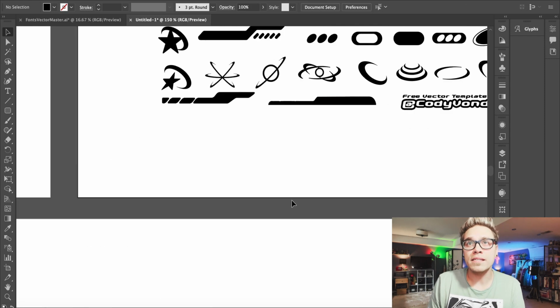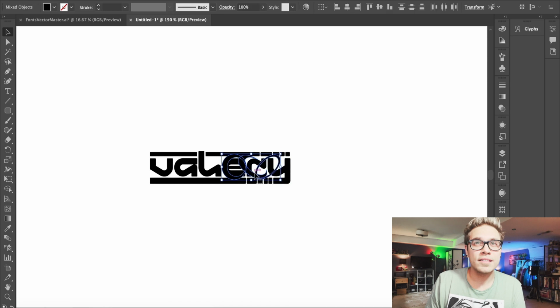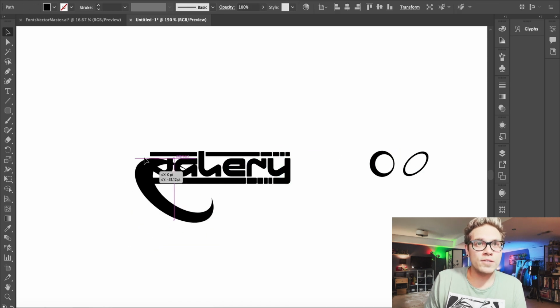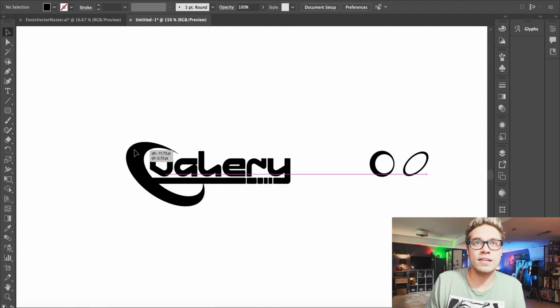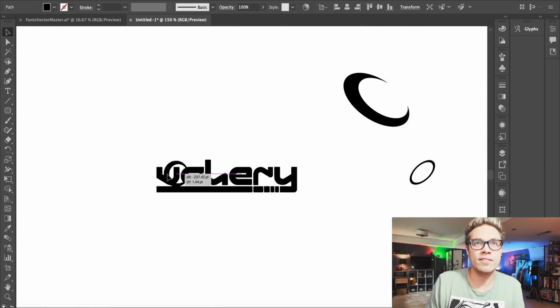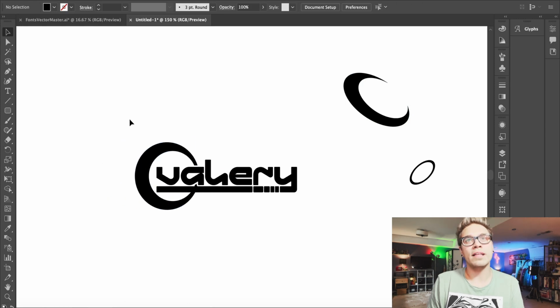Let's pick a few pieces out of this pack that we can use. And we'll try this one first. Kind of get that feeling situated. Something like that's kind of cool. We'll just ditch that little top layer. I don't think we need it. Let's use this one. I think that's the one I'd like to use.